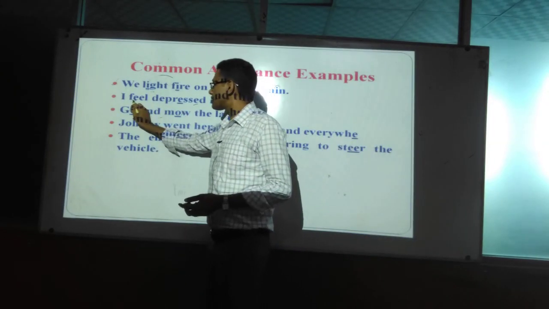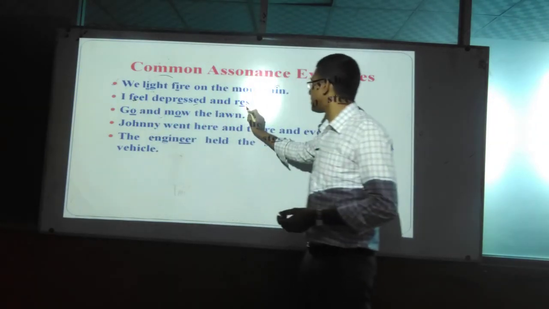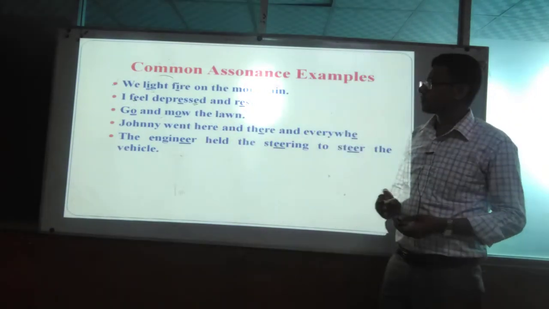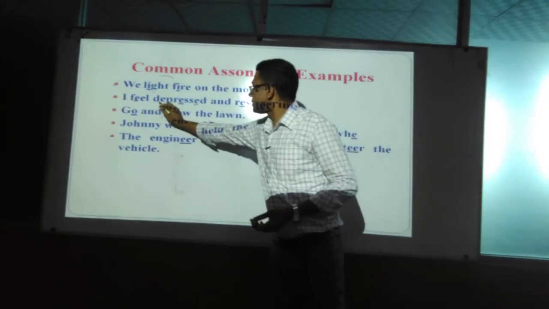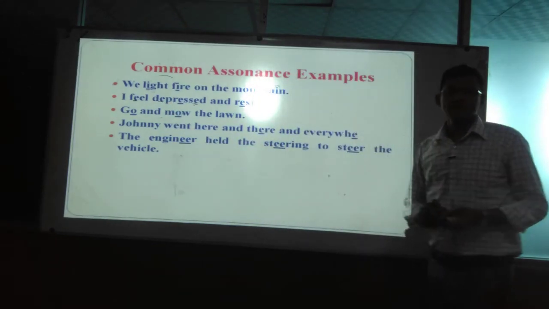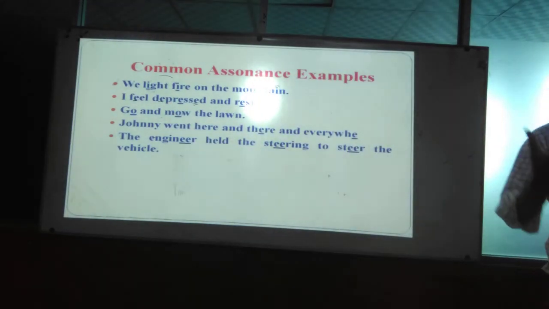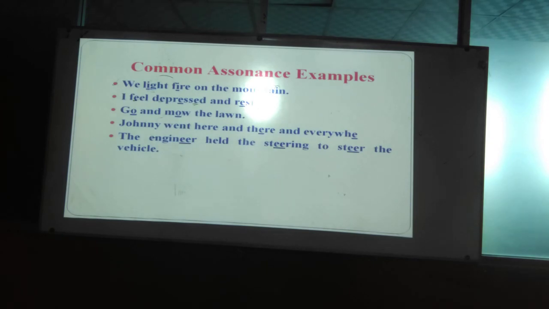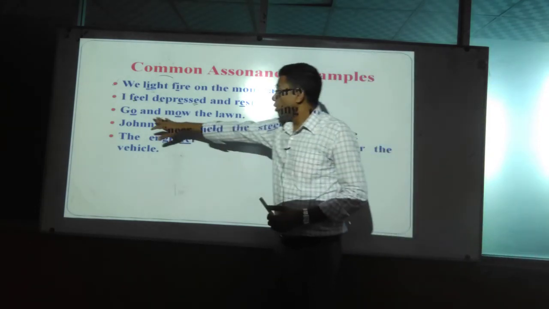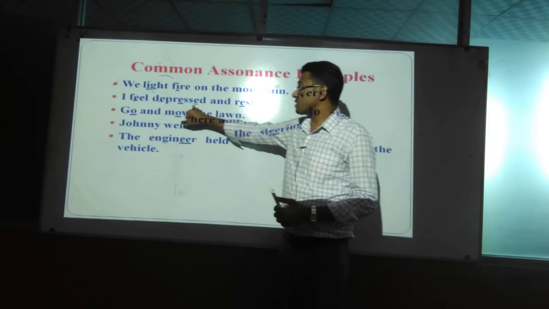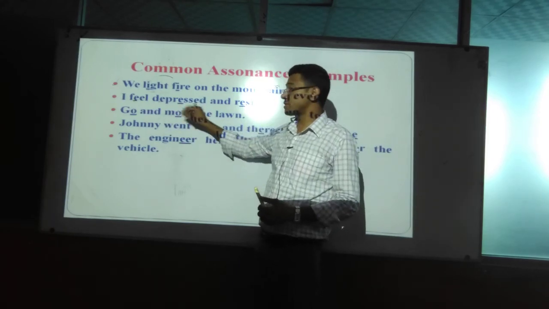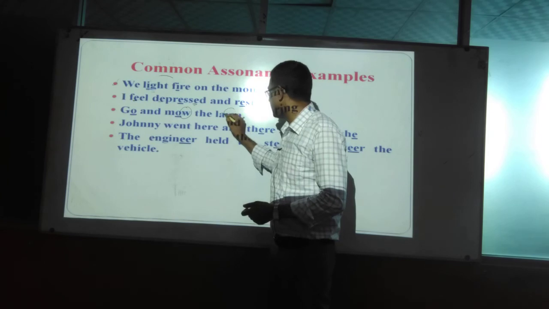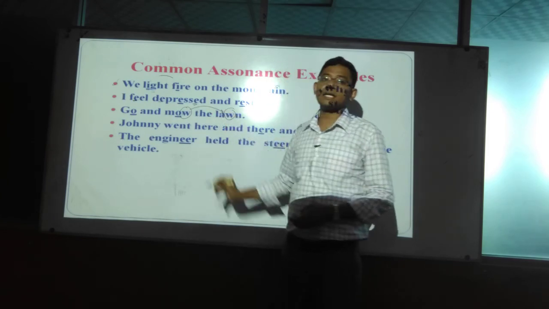Sir, go and mo. Obviously, I have already shown that. So which one? O and O. Sir, there is a sound in lawn too. No, sir, these are not. Go, mo, and lawn: the sound is not the same. This is a different sound. Here you can say that W and this W can be a better example of consonance, because these are the repetition of the consonant, and these are not used at the beginning of the words, though they are close. So these are examples of consonance. I think you can understand now what is alliteration, what is consonance, what is assonance.